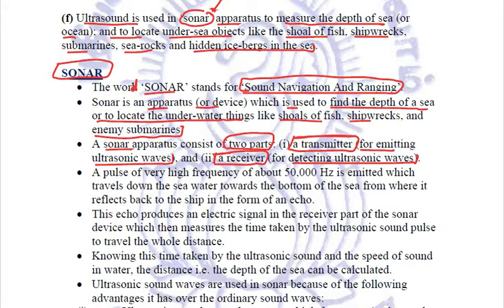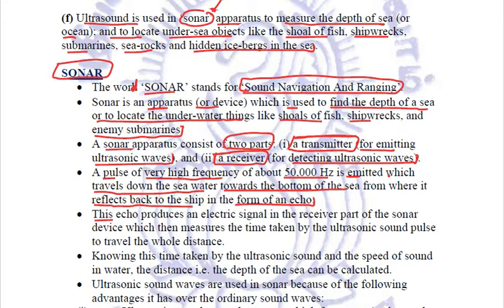Now, how does sonar work? A pulse of very high frequency of about 50,000 Hz is emitted. This pulse travels down the sea water towards the bottom of the sea, and once it strikes the bottom, it reflects back to the ship in the form of an echo.